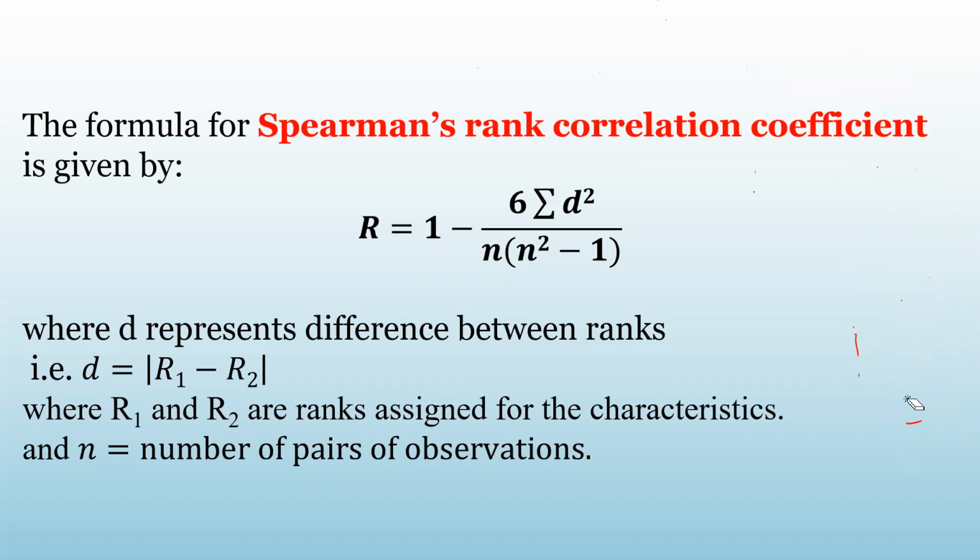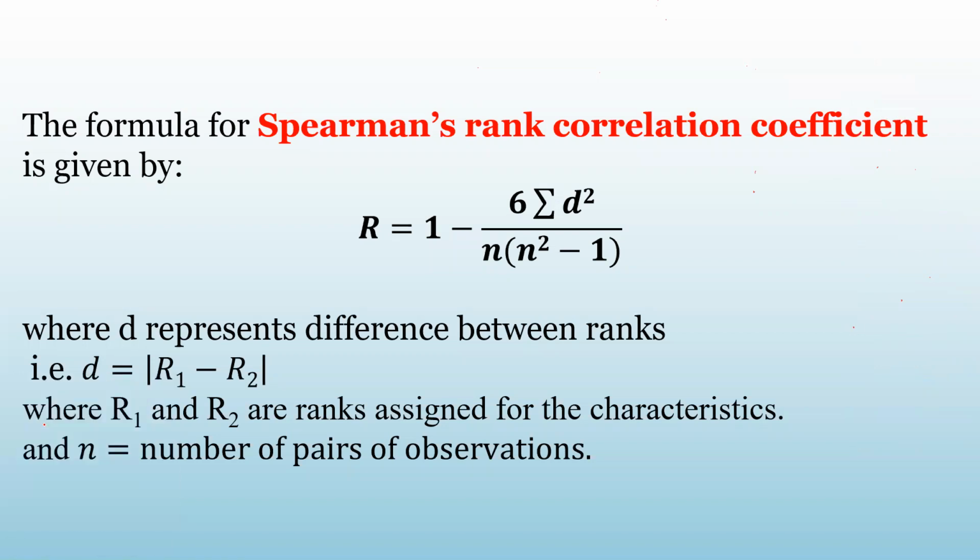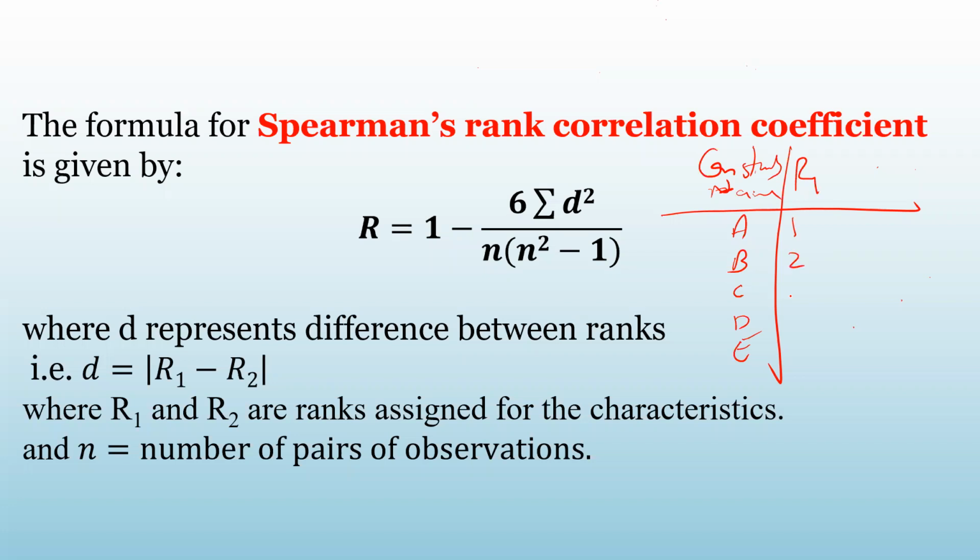Let us see in such a case what will be the value of R. I'm giving you a simple small example where there are 5 contestants, named A, B, C, D, E. Suppose the rank given by judge number 1, which I'm calling R1, is 1, 2, 3, 4, 5.